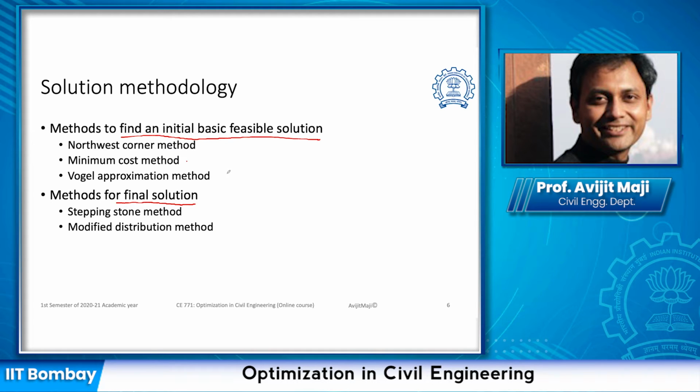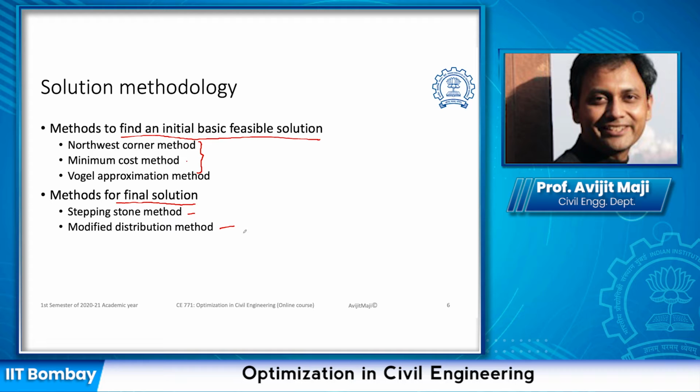Apart from these three methods, there are other methods as well. However, just for this class, we are indicating these three methods, and out of these three, we'll discuss only two in this class. Now, coming to the final solution, once we obtain the basic feasible solution using one of these methods, we can solve it using the stepping stone method, or we can solve it using the modified distribution method.